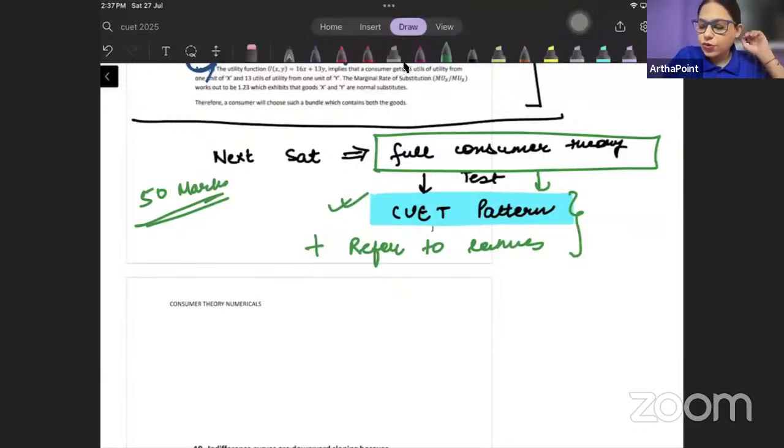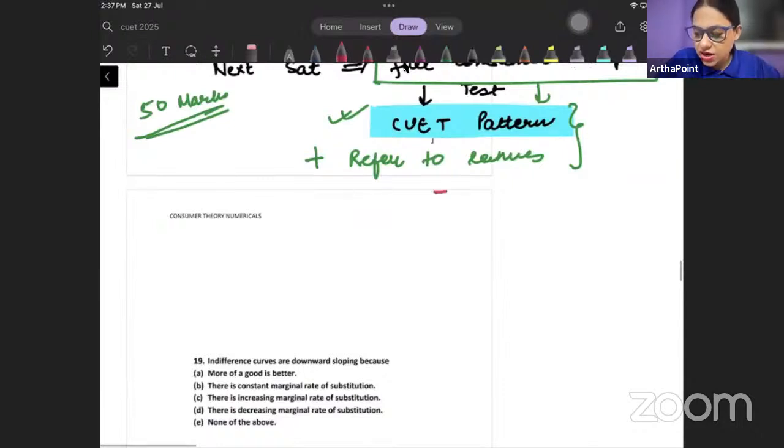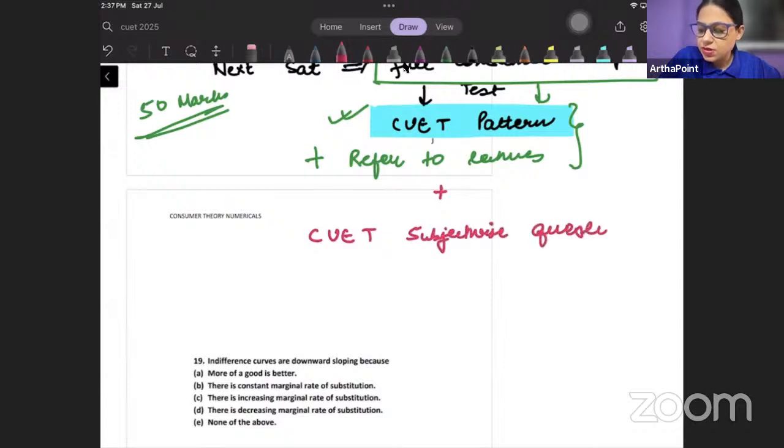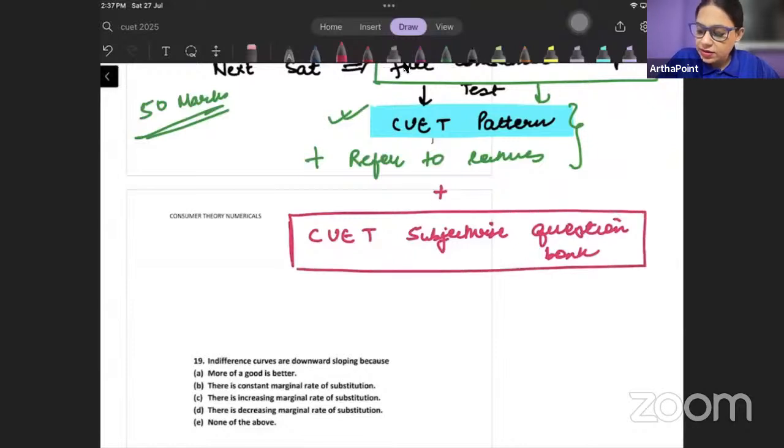Another thing that I want to tell is I am starting with the CUET subject wise question bank. I will start releasing CUET subject wise question bank for all of you, and that will be available on the portal. There will be a separate part which will say question bank, and it will have questions related to micro, macro, maths, stats, and Indian eco.